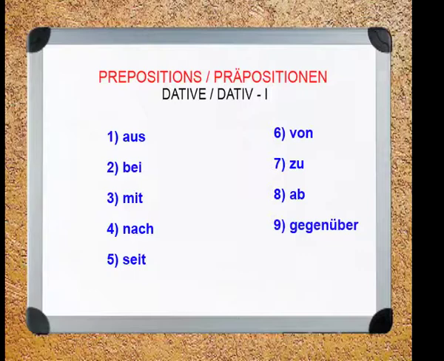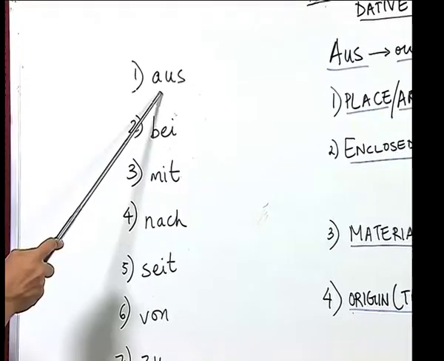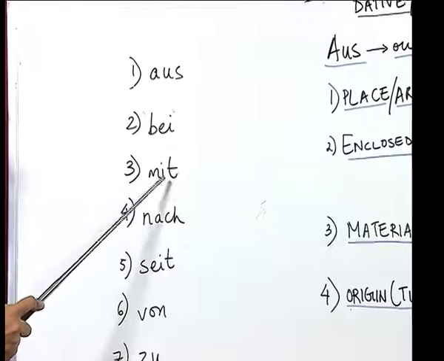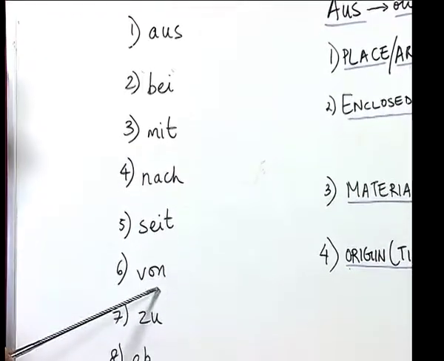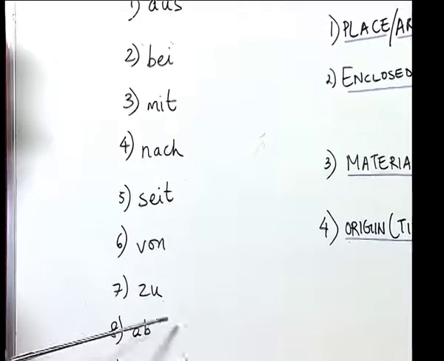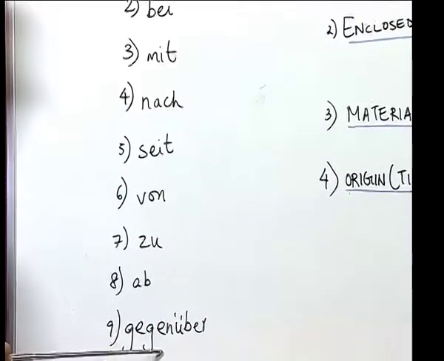Let us look at the prepositions once again. Aus, bei, mit, nach, seit, von, zu, ab, gegenüber.